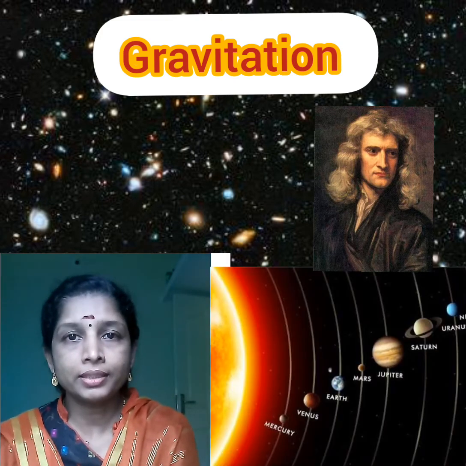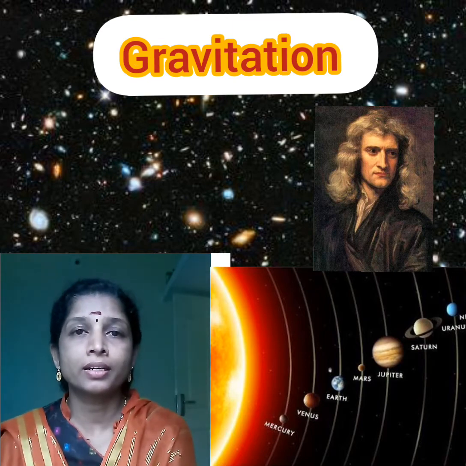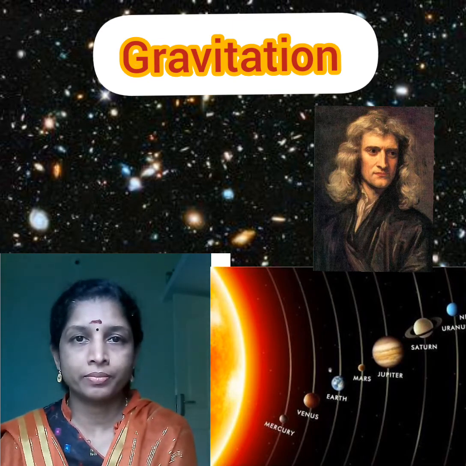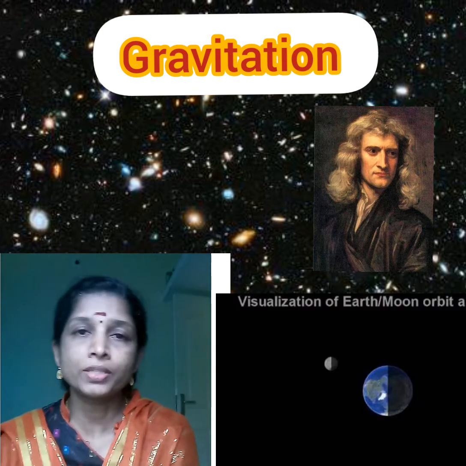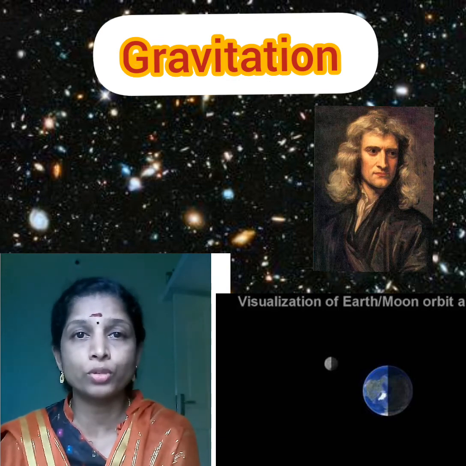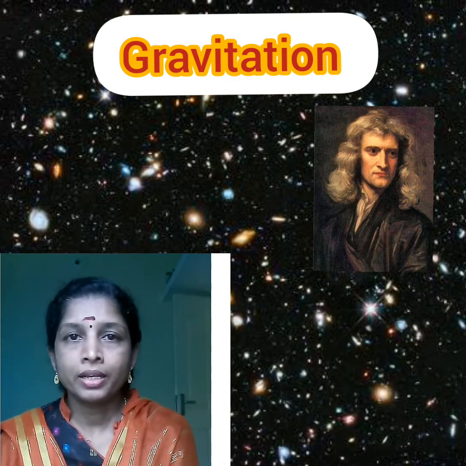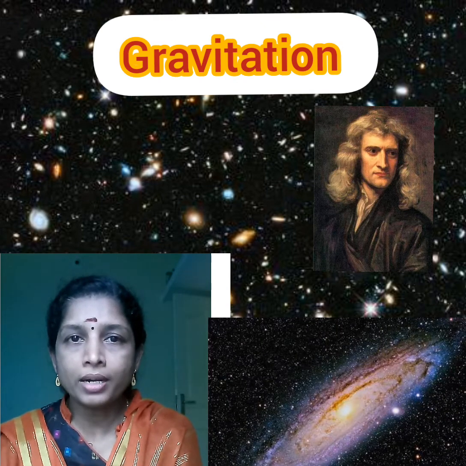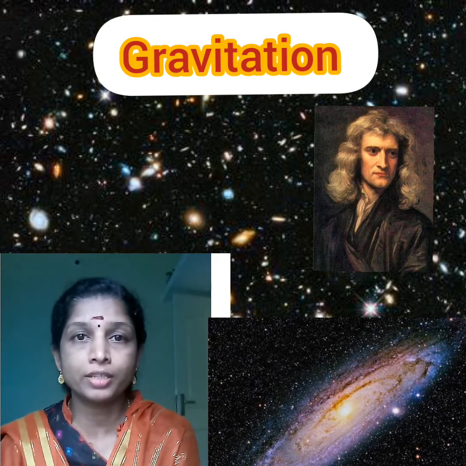And other than that, you already know all the planets move around the sun in a specific orbit, isn't it? Likewise, the moon also revolves around the earth, isn't it? And what makes all these objects move in a circular path or in a specific orbit?